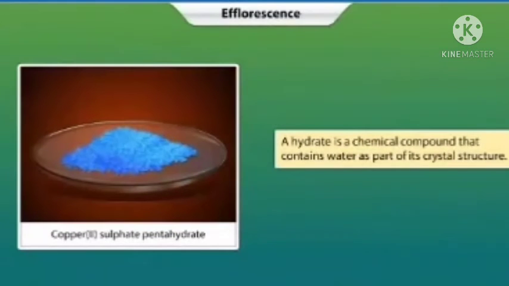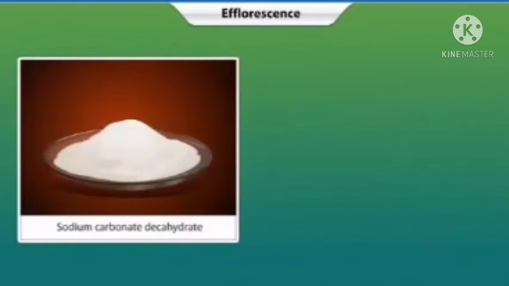A hydrate is a chemical compound that contains water as part of its crystal structure. This water is called the water of crystallization. Most hydrates are stable at room temperature.